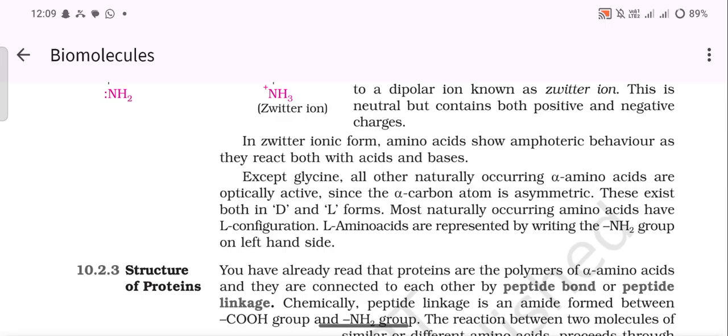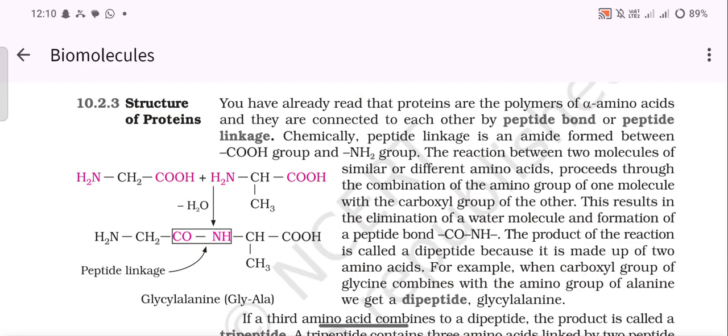Except glycine, all the other naturally occurring alpha amino acids are optically active since the alpha carbon atom is asymmetric. These exist in both D and L forms. Most naturally occurring amino acids have L configuration. L amino acids are represented by writing the NH2 group on the left hand side.